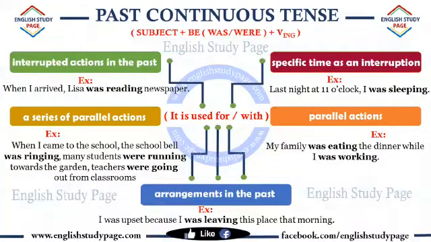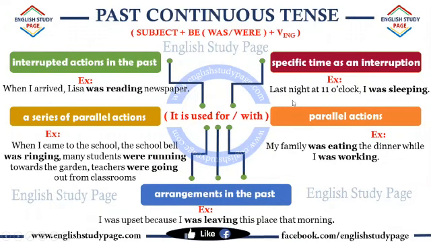We use past continuous with interrupted actions in the past, parallel actions, specific time as an interruption, and arrangements in the past. For example, when I arrived, Lisa was reading a newspaper. Here, this action is interrupted by this one. Here we have not one, but a series of parallel actions. The bell was ringing, students were running, teachers were going.